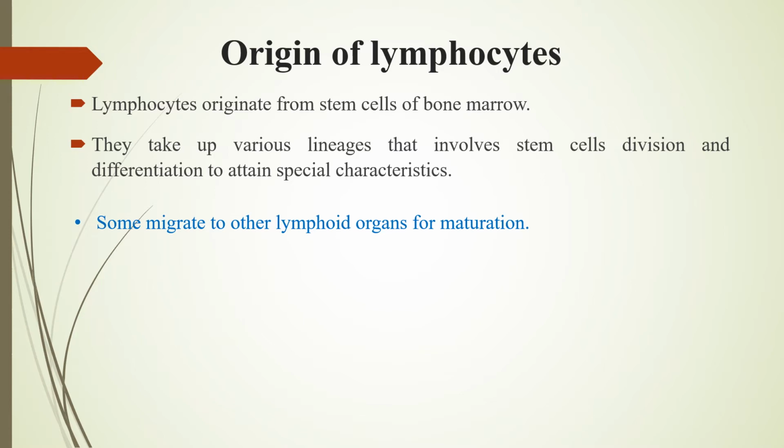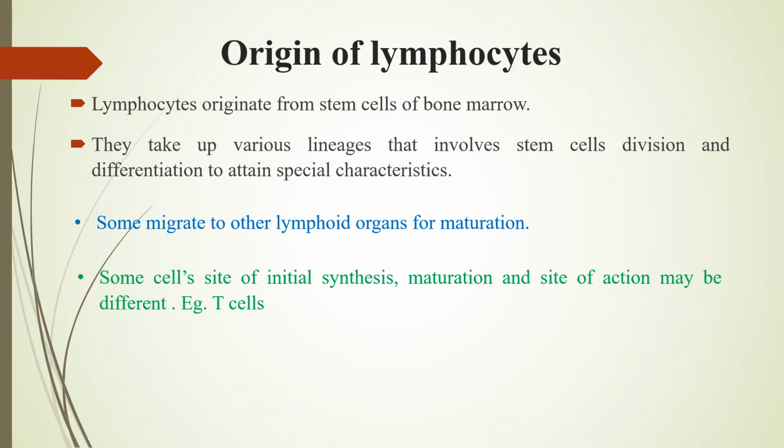Once they have attained those specialized characteristics, they start migrating to lymphoid organs. Sometimes we see that immature cells are developed from the stem cells in the bone marrow. Then they migrate to a few organs which we call primary lymphoid organs, and there they start maturing.